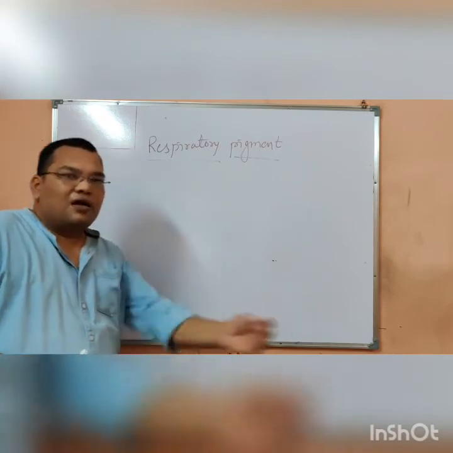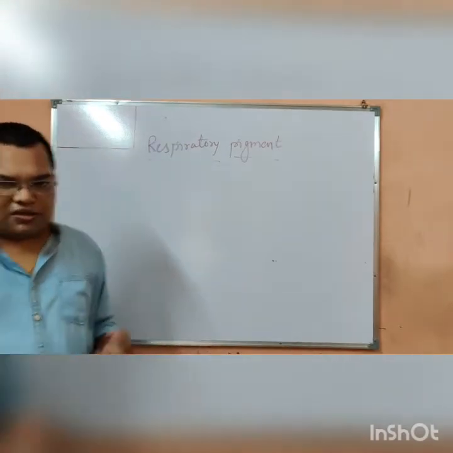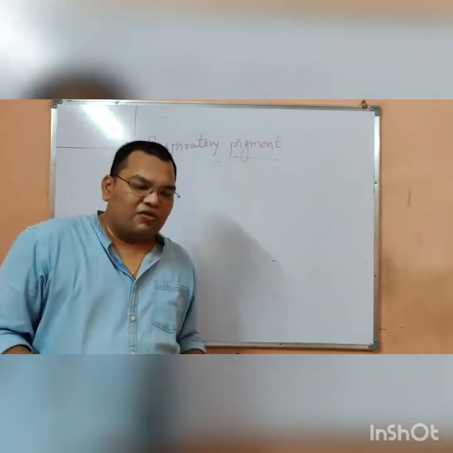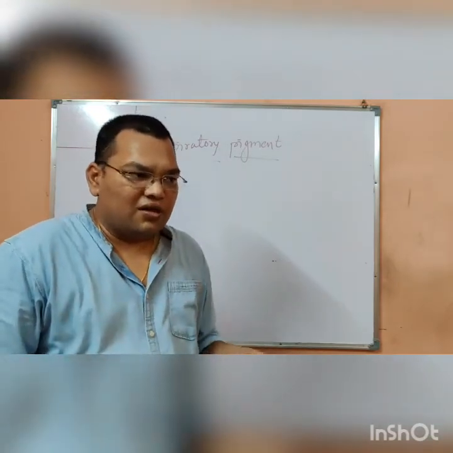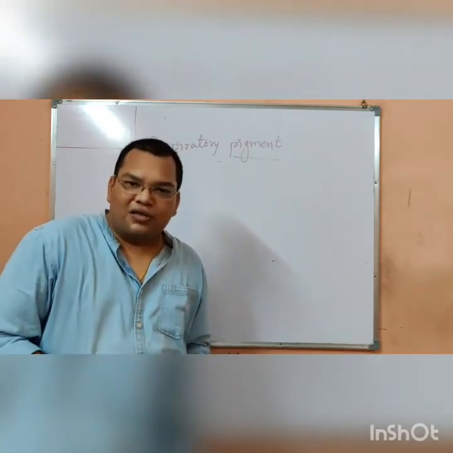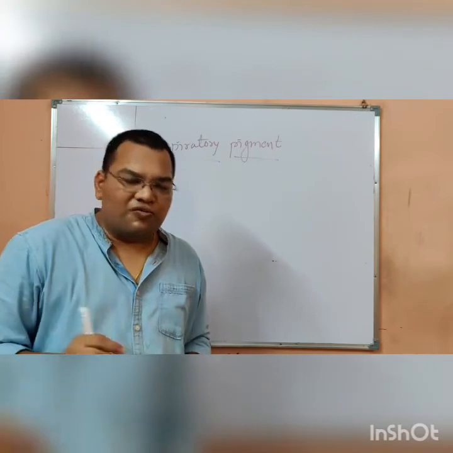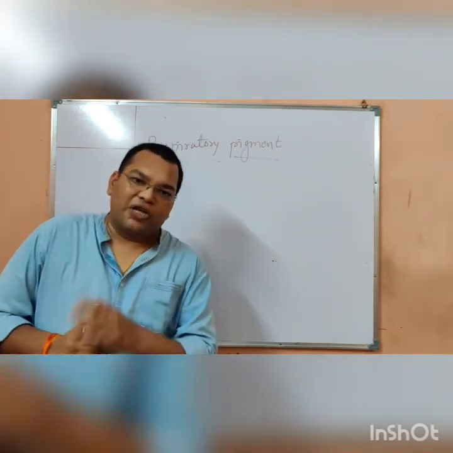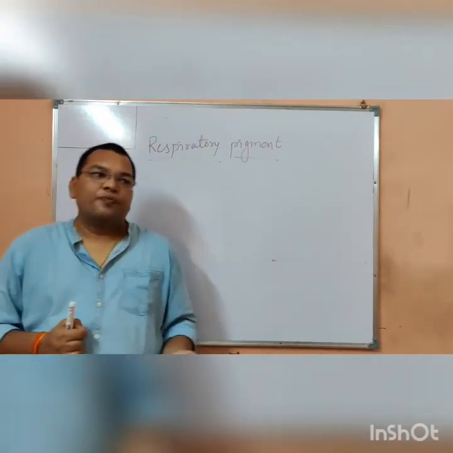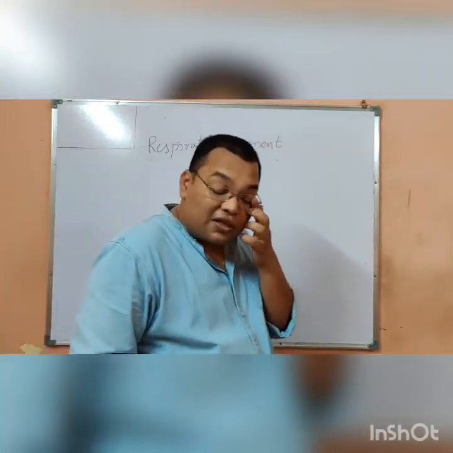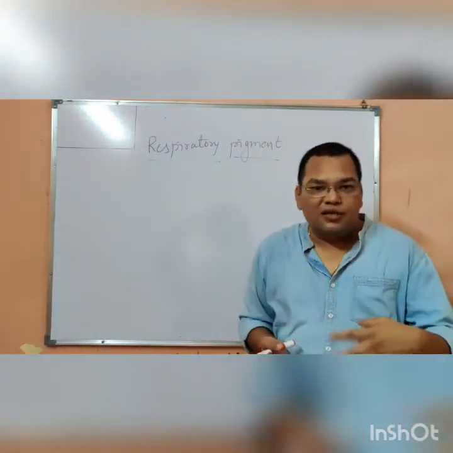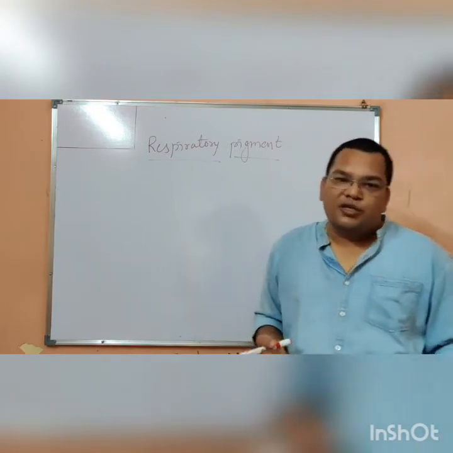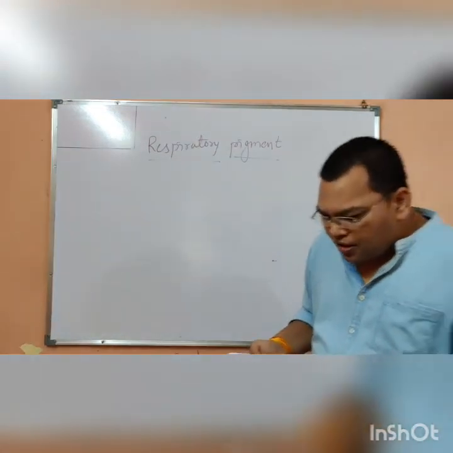For example, diffusion occurs in the lower animals or lower plants. I think all of you know, diffusion is the movement of particles from the higher concentration to the lower concentration.